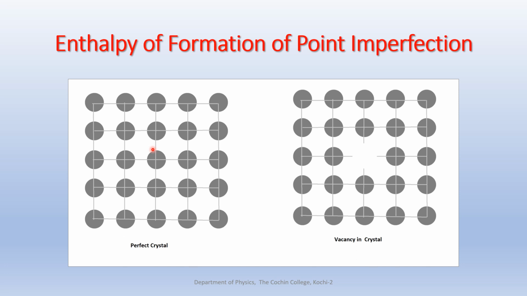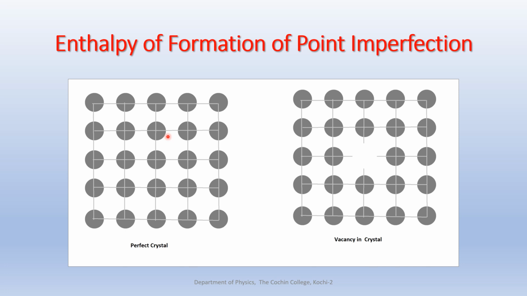But the presence of a point defect, a point imperfection, introduces distortion in the crystal. Before any imperfection, the crystal shown here is a perfect one, but due to the presence of a point imperfection, distortion in the crystal occurs. That means it alters the regular nature of the crystal.